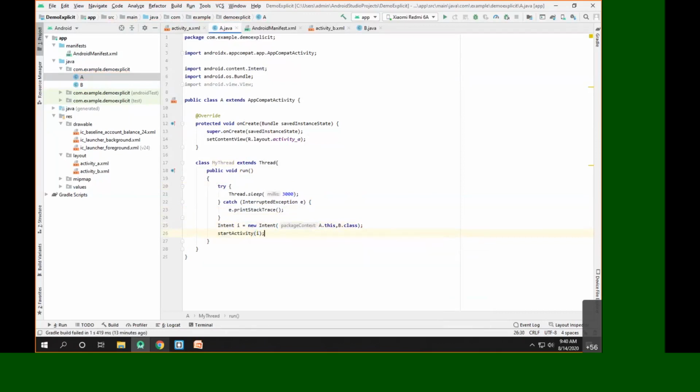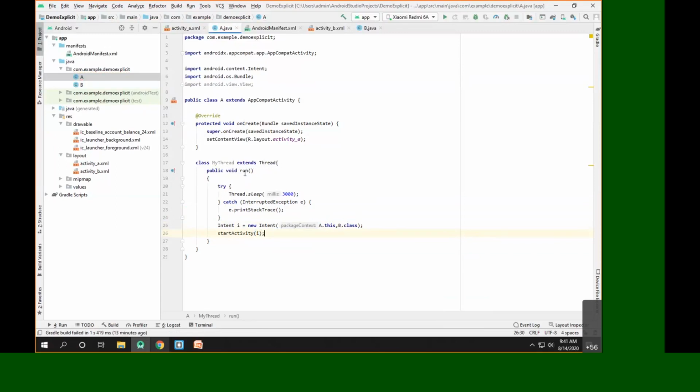So what we did here is we created one thread, and for this particular thread we have called a sleep method for 3 seconds. So this thread will be interrupted for 3 seconds, and after 3 seconds what will happen? It will create the intent for launching the activity B, and it will launch it.